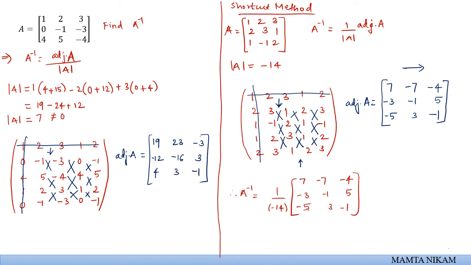This is our required adjoint of the matrix, and therefore A inverse is going to be 1 by 7, the determinant, into the adjoint matrix, that is 19, 23, minus 3, minus 12, minus 16, 3, 4, 3, and minus 1. And this is the required A inverse. You can calculate it by finding the cofactors and verify that we get the same matrix.